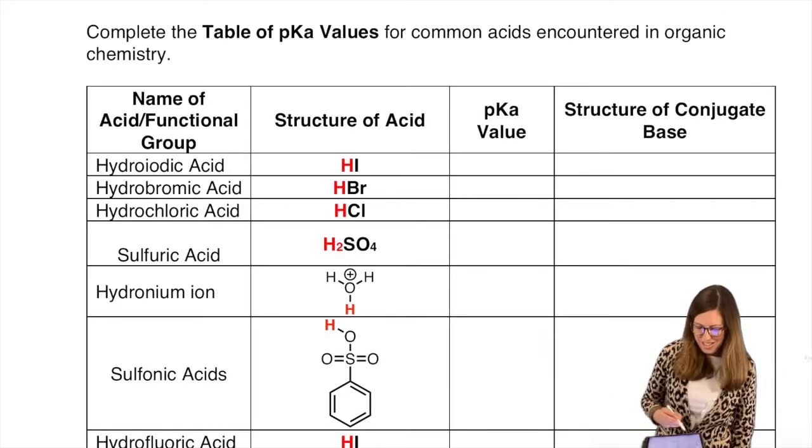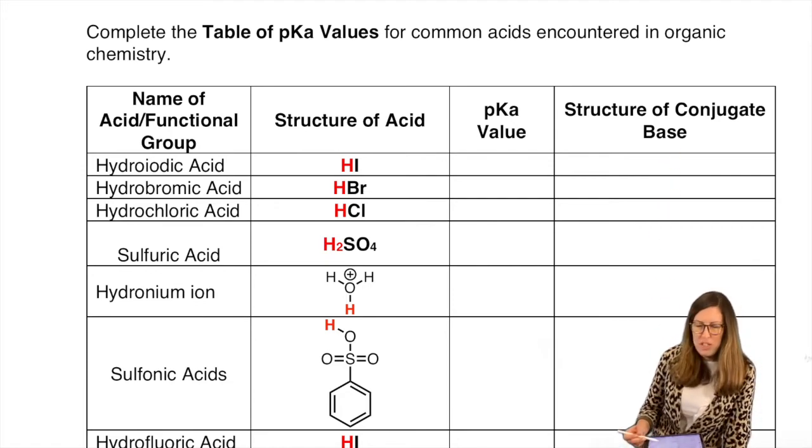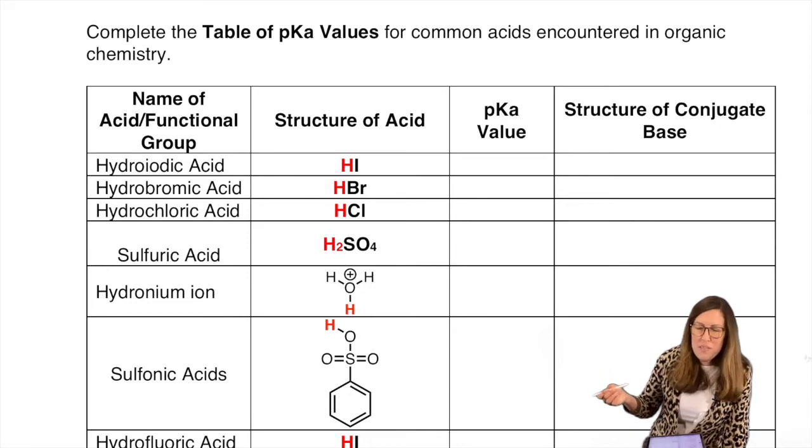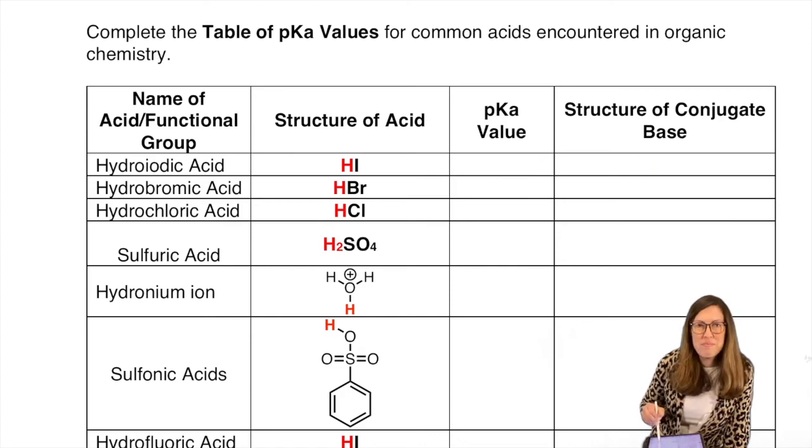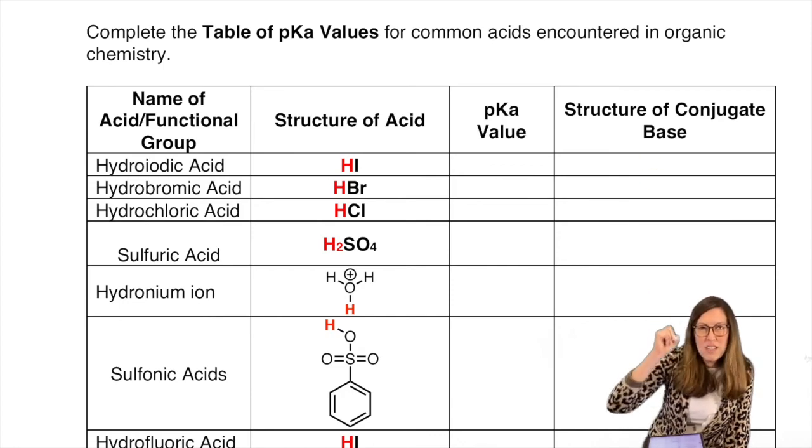So do you want to watch me write a bunch of structures and then you just copy them? You might, and if that's the case, we all have days like that. You can fast forward, because that's what you can do. But I highly recommend you take this chance to stop and draw the conjugate base, right? So here's our acid, and I made it easy on you by making the proton that comes off red. Take off that H, draw the consequential product. So you're just drawing what the conjugate base of this is. Fill this out. Okay, then come back and check your answers, okay?